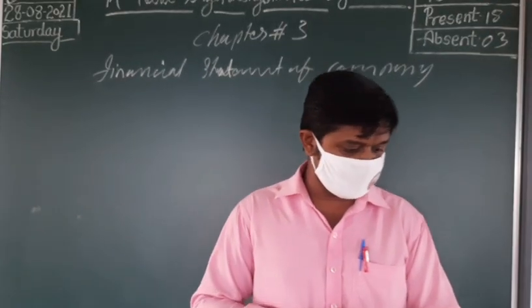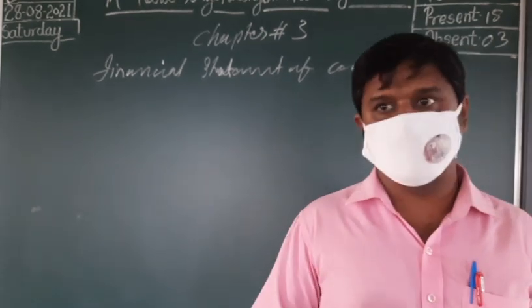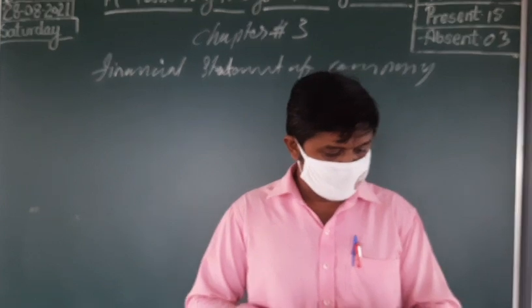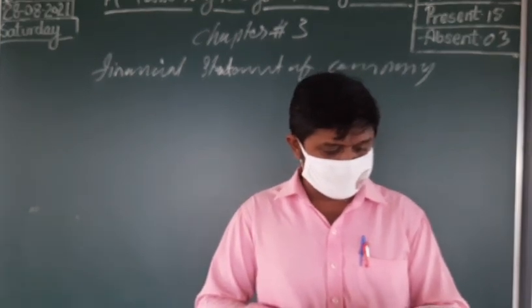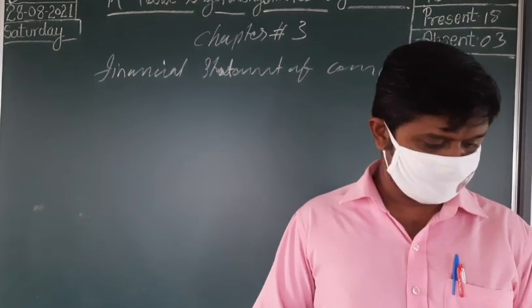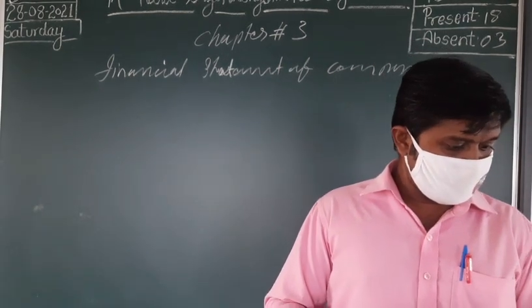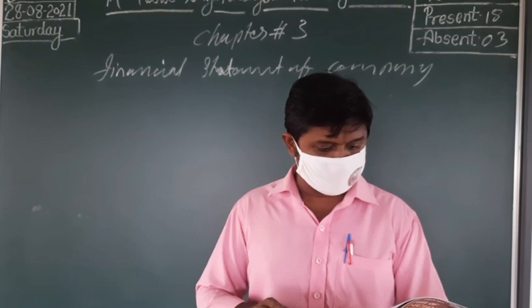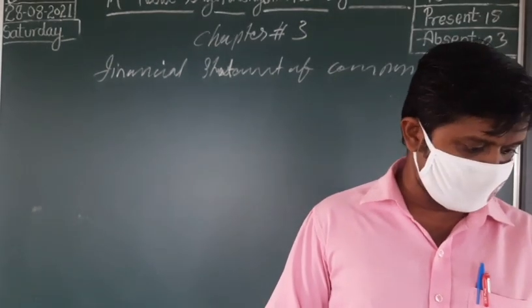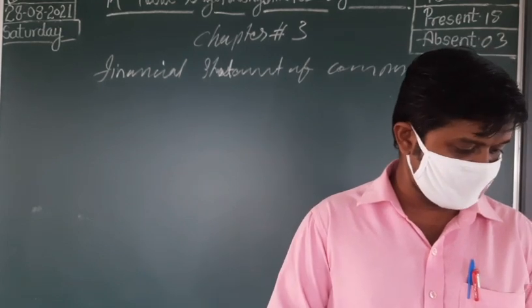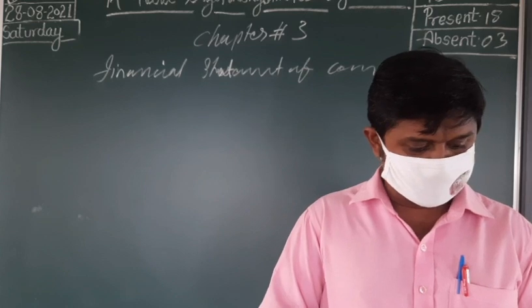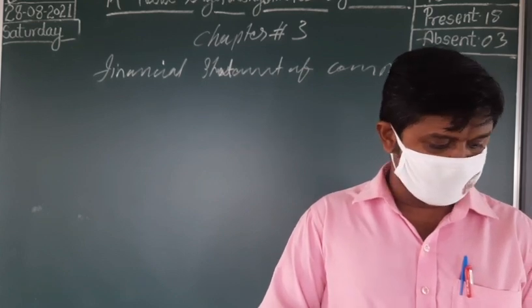And next we can see current liability. What are current liabilities? We already saw that once again. It is expected to be settled in the company's normal operating cycle, as I already said, or it is held primarily for the purpose of being traded, or it is due to be settled within 12 months after the reporting date.